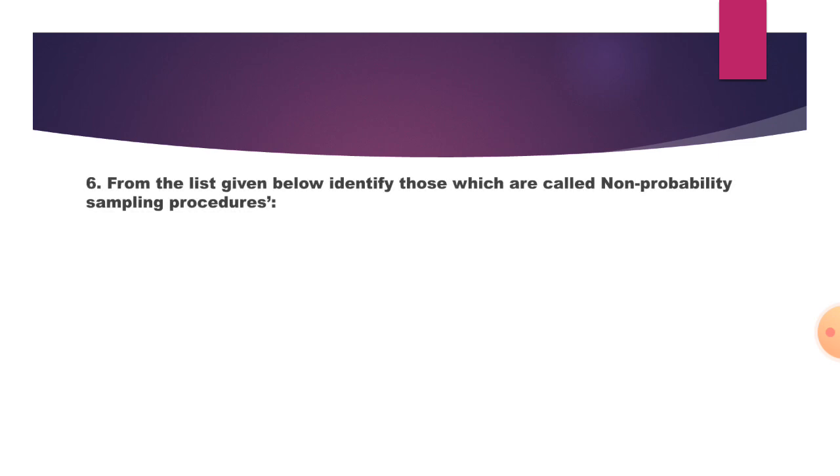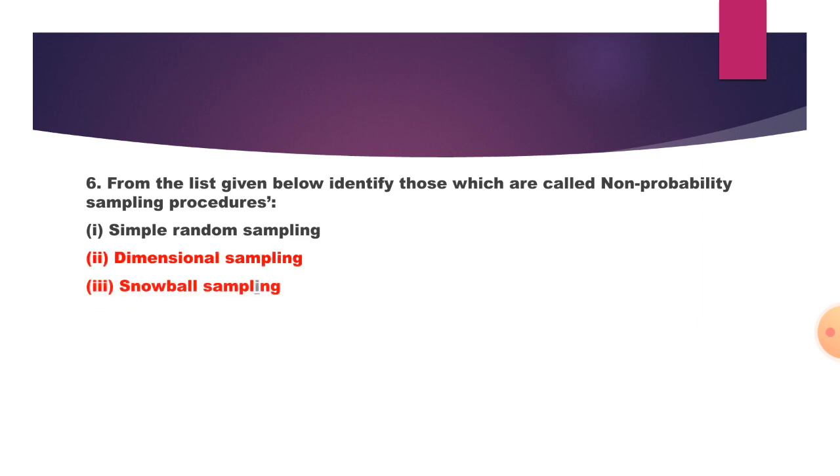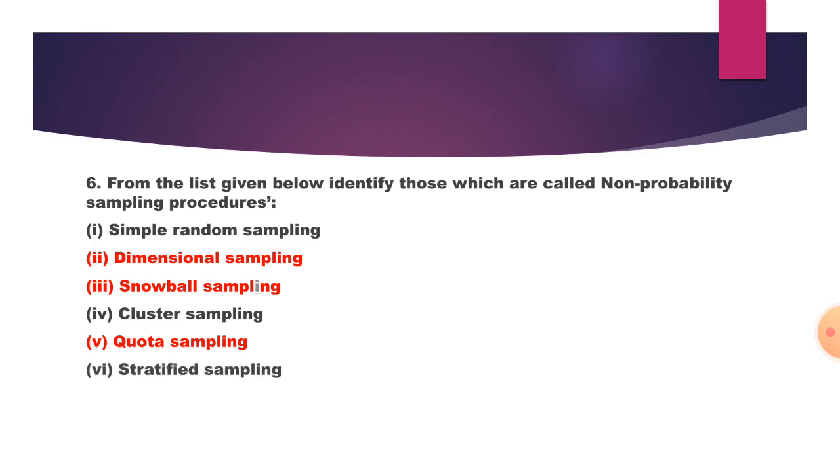Next question, number 6. From the list given below, identify those which are called non-probability sampling procedures. So the options are simple random sampling, dimensional sampling, snowball sampling, cluster sampling, quota sampling, stratified sampling. So here the correct answer is 2. Dimensional sampling, 3. Snowball sampling, and 4. that is quota sampling. So keep in mind.